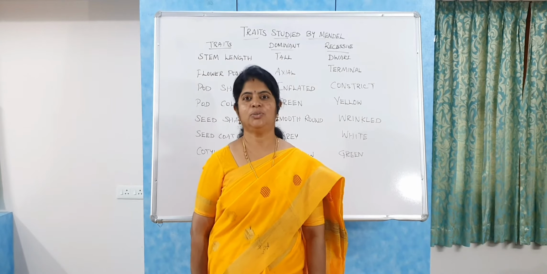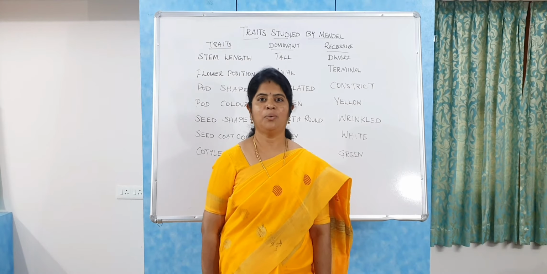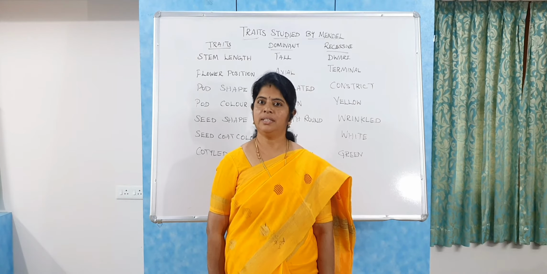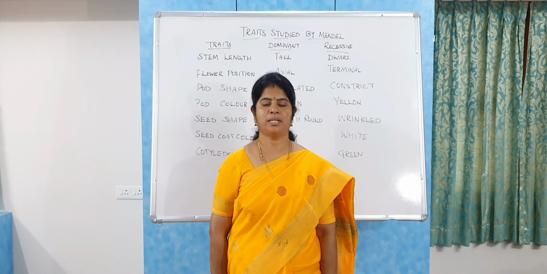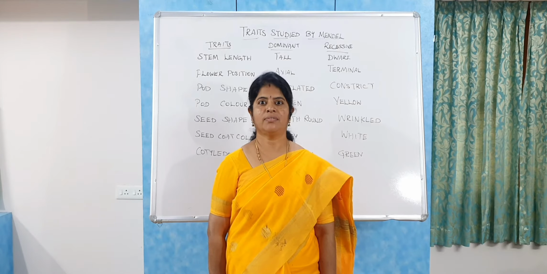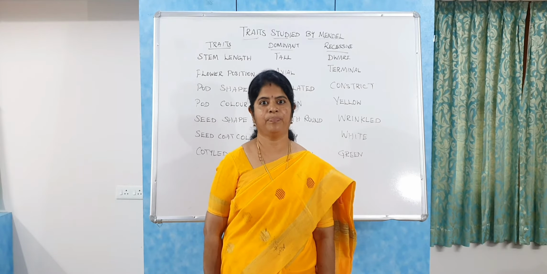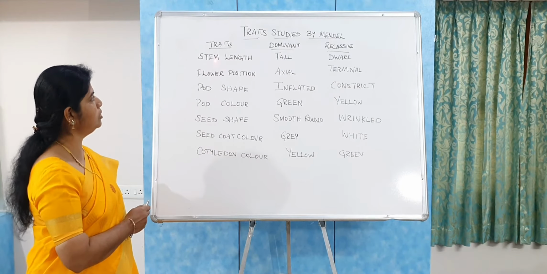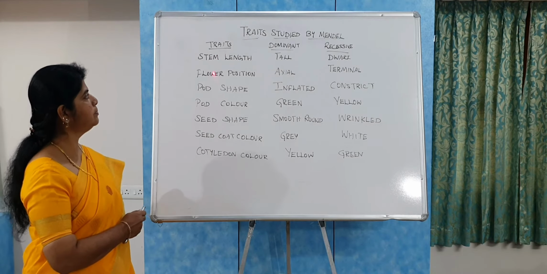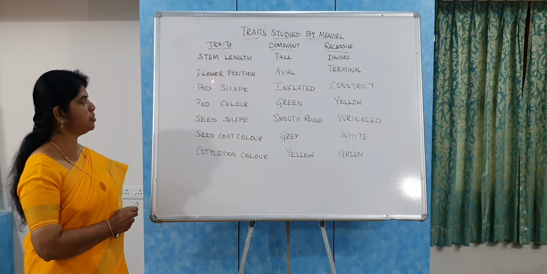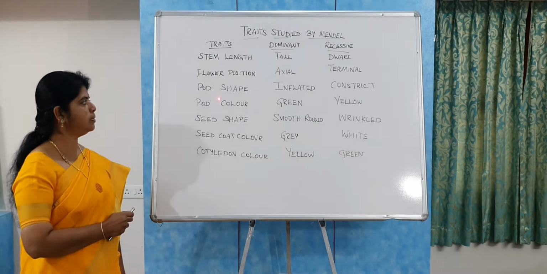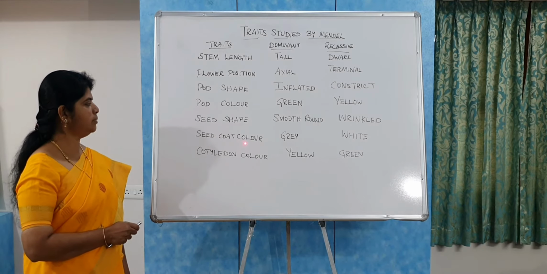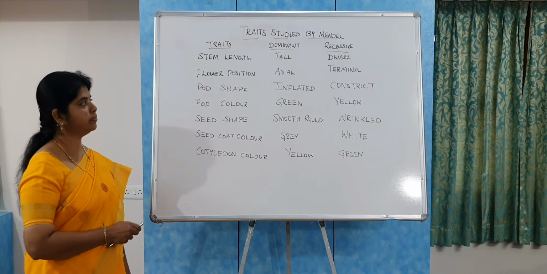Before entering into Mendel's second law, now let us see the 7 traits which were studied by Mendel in his experimental plant Pisum sativum in his 7 years of research. The 7 traits studied by Mendel are: the first one stem length, second flower position, and then pod shape, pod color, seed shape, seed coat color, and cotyledon color.